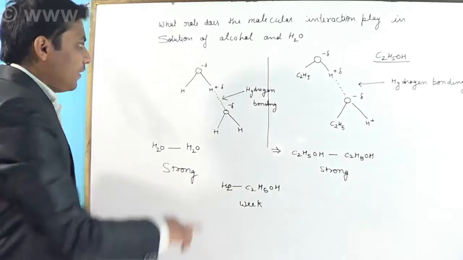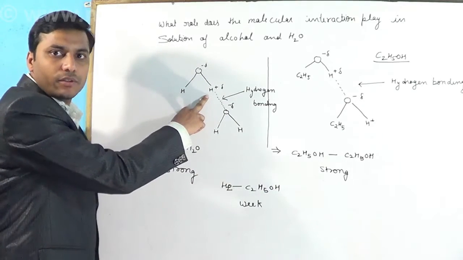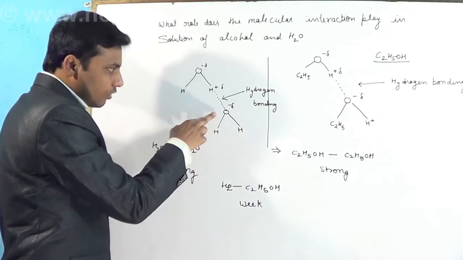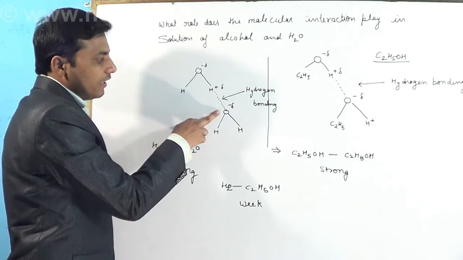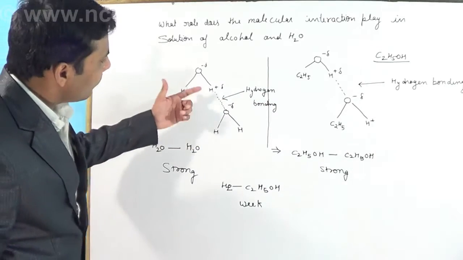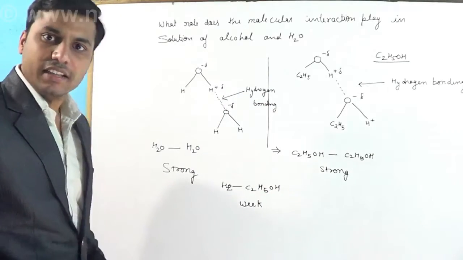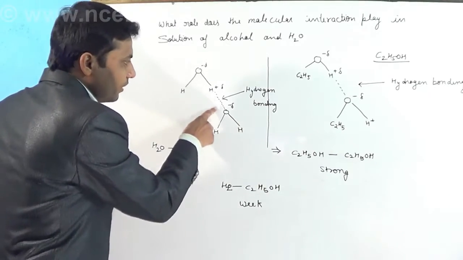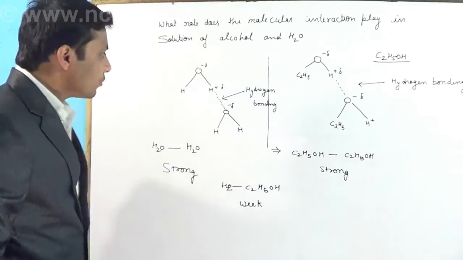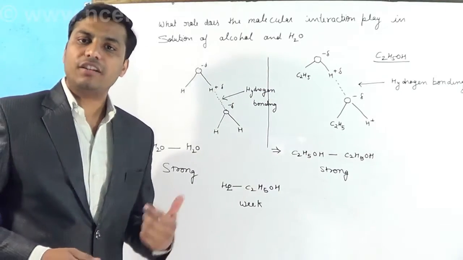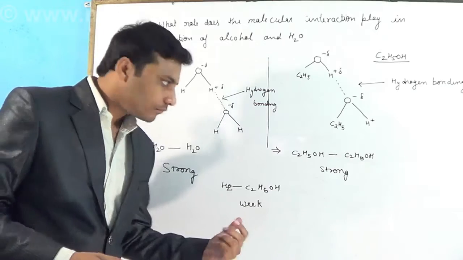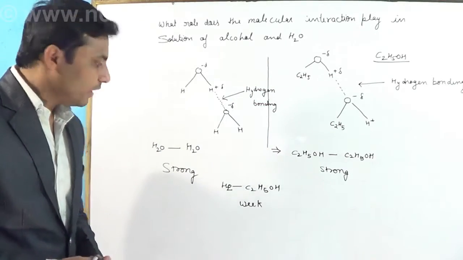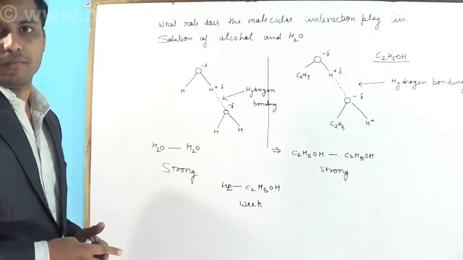You can see the hydrogen of the first molecule has a partial positive charge and the oxygen of the second molecule has a partial negative charge. And whenever there is positive and negative charge, there will always be a force of attraction. This force of attraction is called hydrogen bonding. So we can say molecules of H2O have hydrogen bonding. Whenever a liquid has hydrogen bonding, it has a strong intermolecular force.